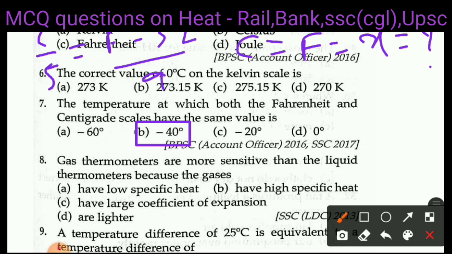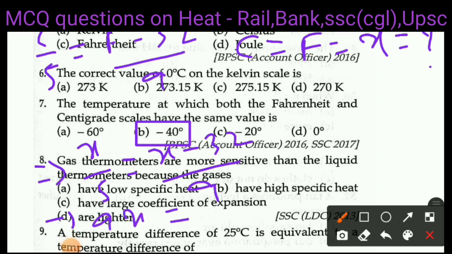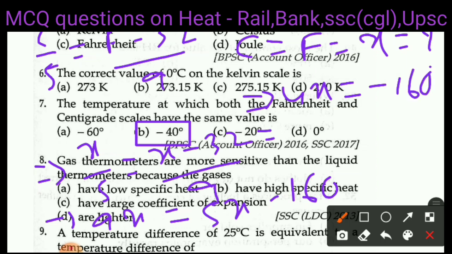Now this implies that X by 5 equals X minus 32 by 9, or 9x equals 5x minus 32 into 5, it is 160, or 4x equals minus 160, or x equals minus 40.